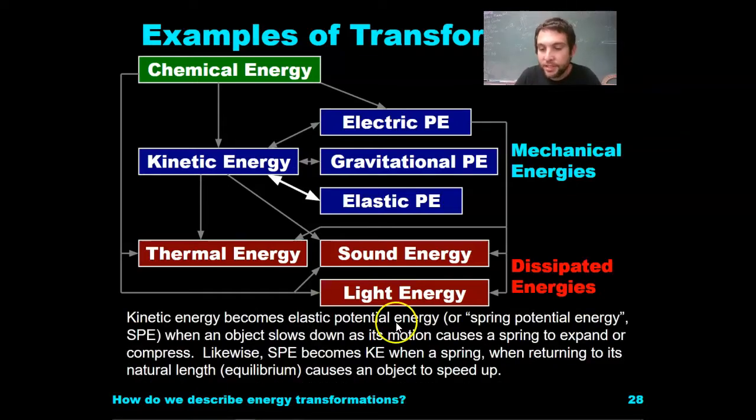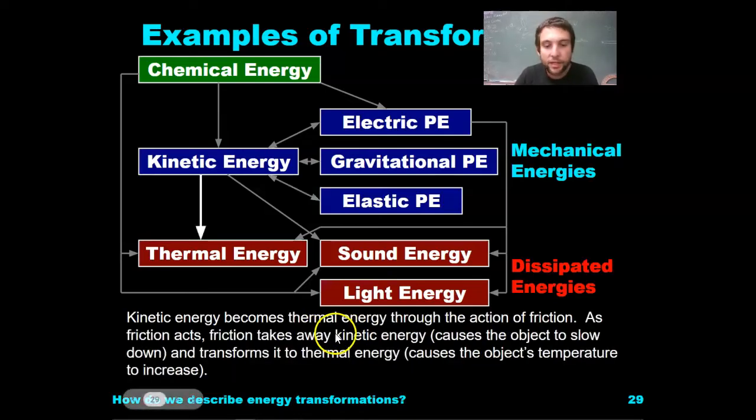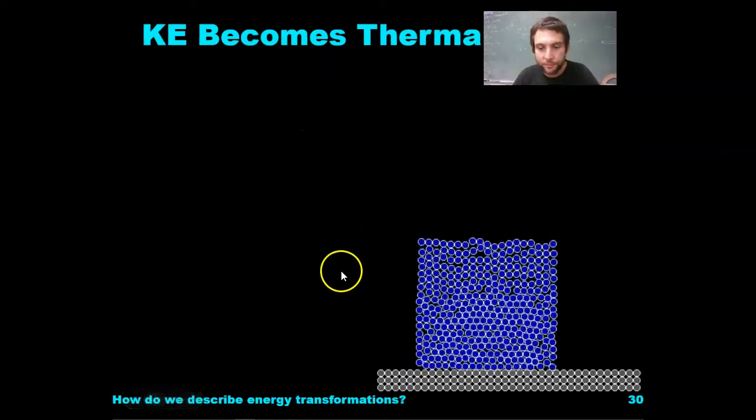Kinetic energy becomes elastic potential energy, or spring potential energy, when an object slows down as its motion causes a spring to expand or compress. Also, spring potential energy becomes kinetic energy when a spring is going back to its equilibrium point, causing an object to speed up. Kinetic energy can become thermal energy through friction. As friction acts, friction takes away kinetic energy, causes the object to slow down and transforms that into thermal energy. So it takes away kinetic energy and turns it into thermal energy, which heats up the atmosphere.